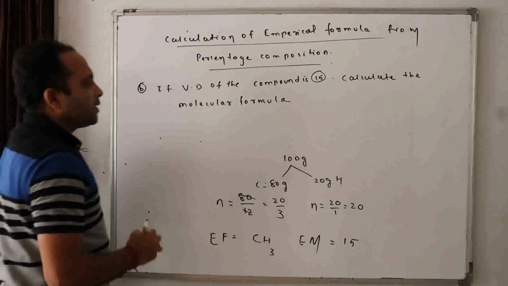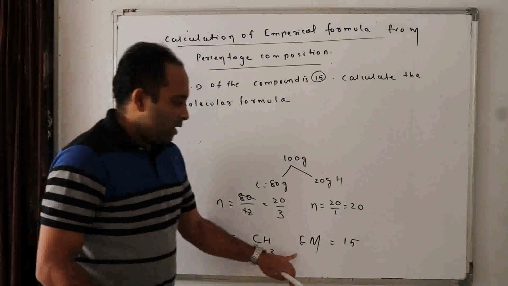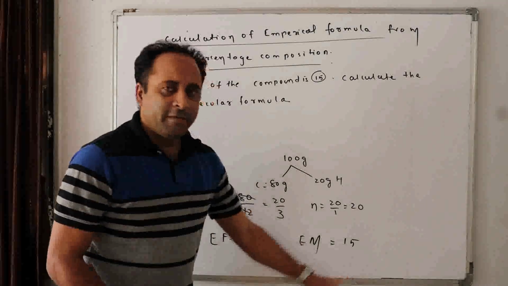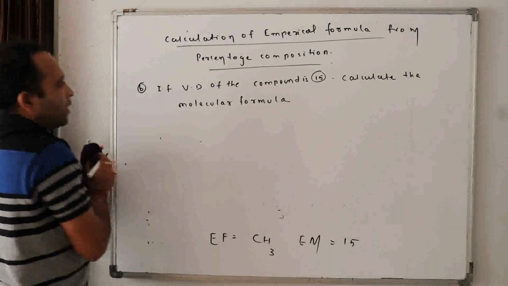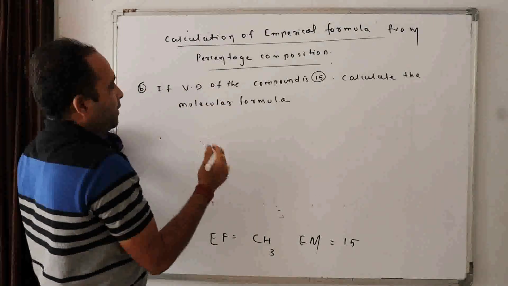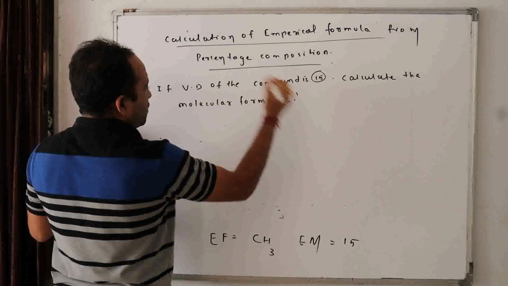Okay, now it's easy for you. Do you remember the empirical formula? CH3, with empirical mass 15. Let me help you with this question. Now, if the vapor density of the compound is 15, what is the molecular formula? Look here.